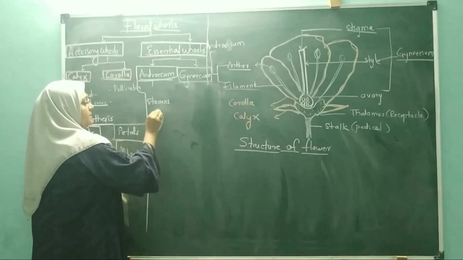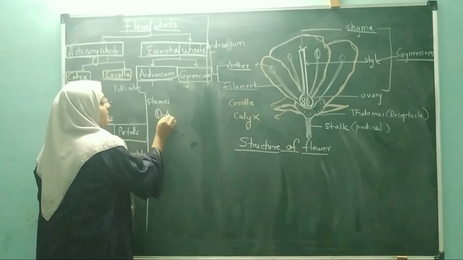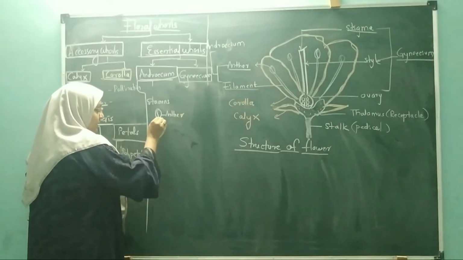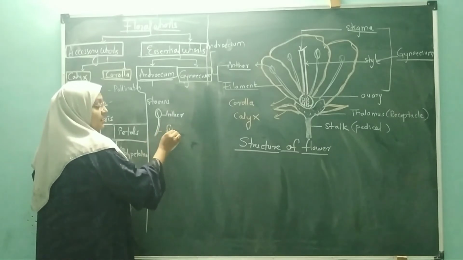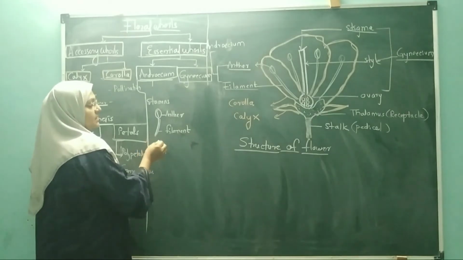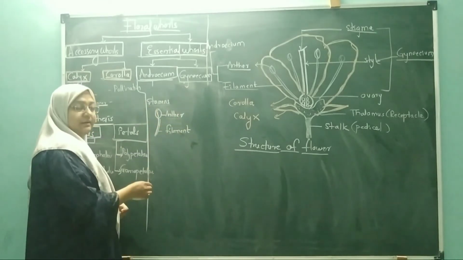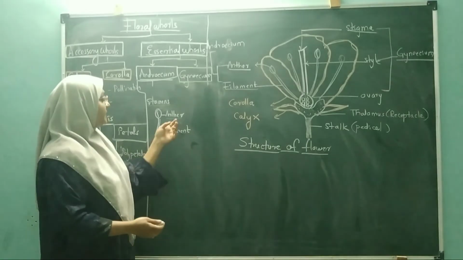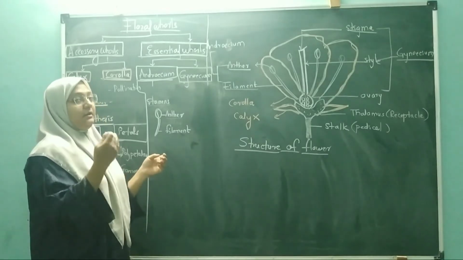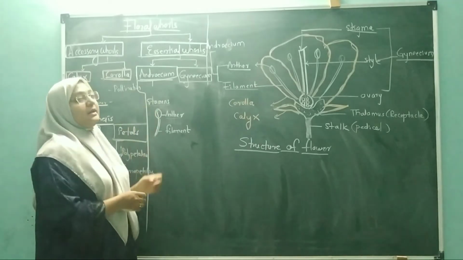The upper part is fertile in nature. It is the bilobed thick part, and that part is called the anther. This anther has one tubular structure, which is unfertile and sterile in nature. This is called the filament. This filament attaches to the thalamus region. So stamens have two parts: the fertile one, the anther, which later develops into the male gametes, and the second part, the filament, which is the sterile part. It does not take part in the reproduction. So these are the two parts, and the members of the androecium are called the stamens.